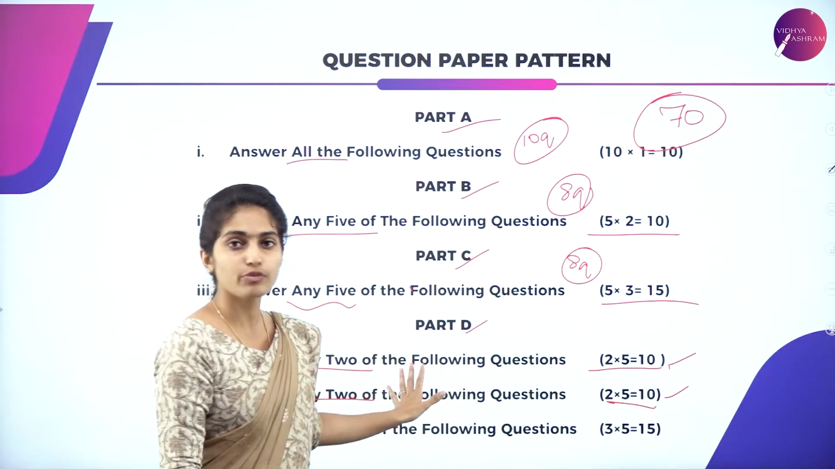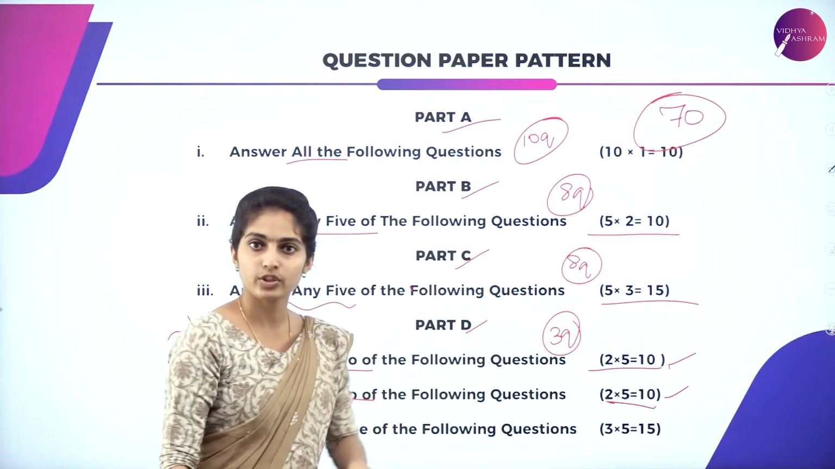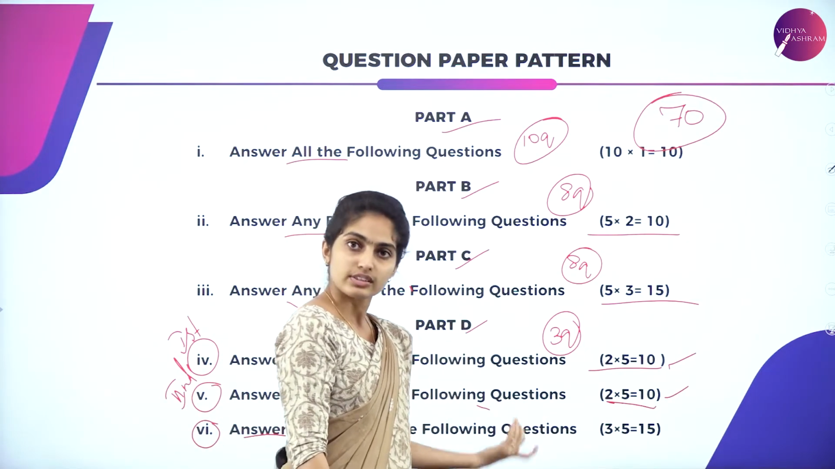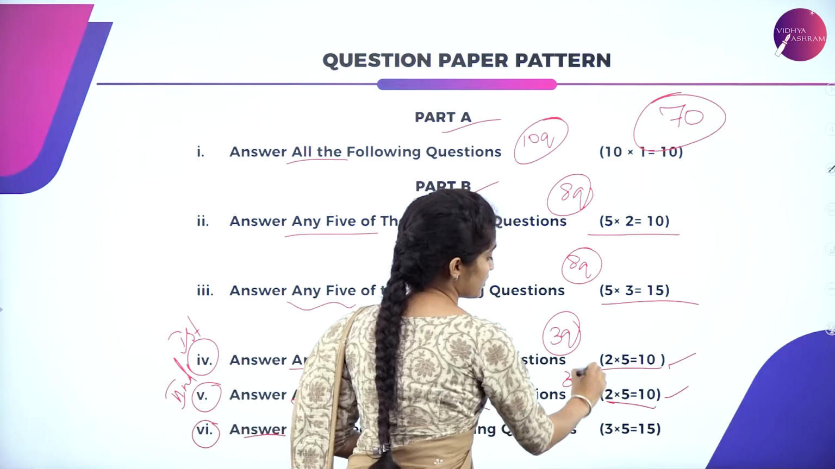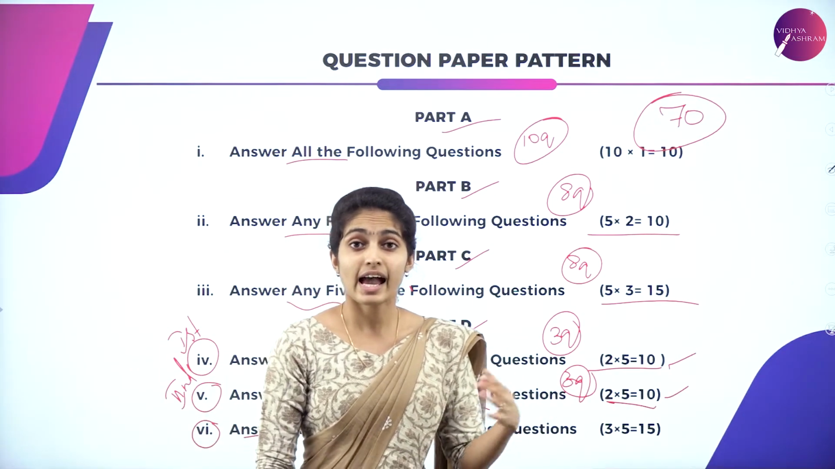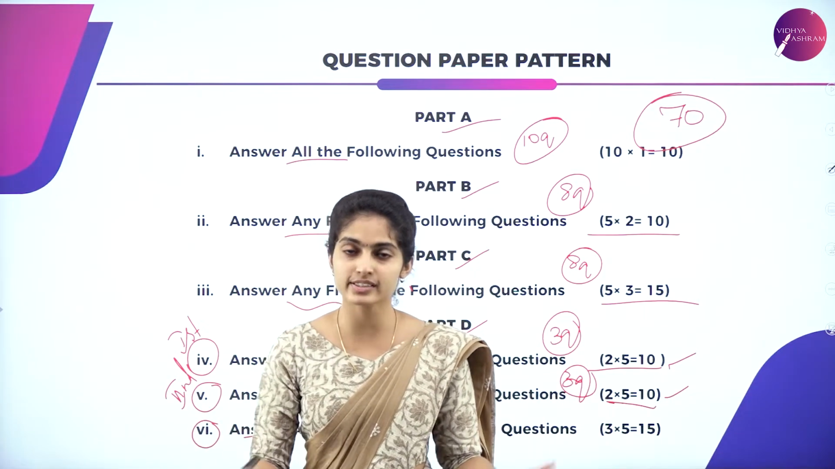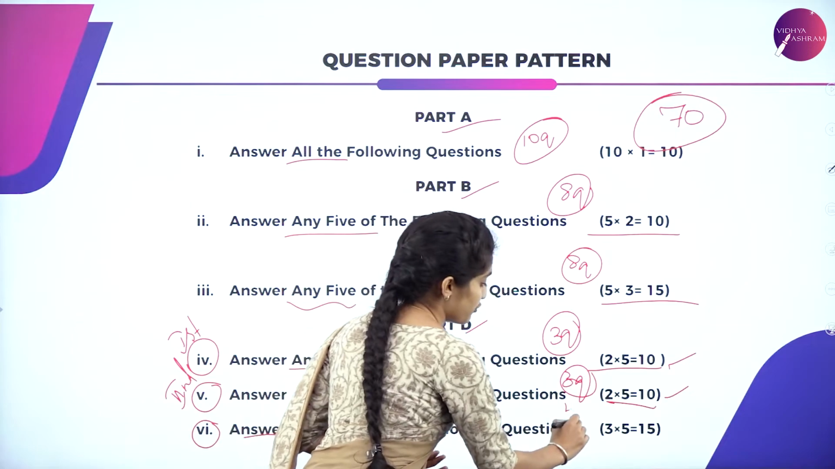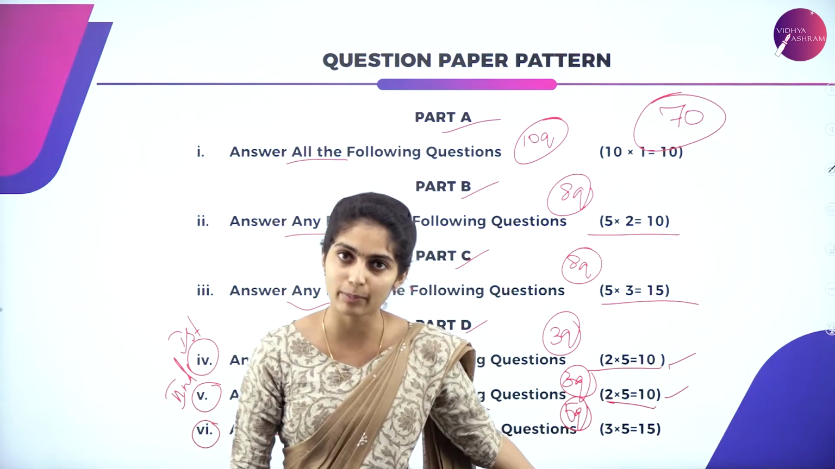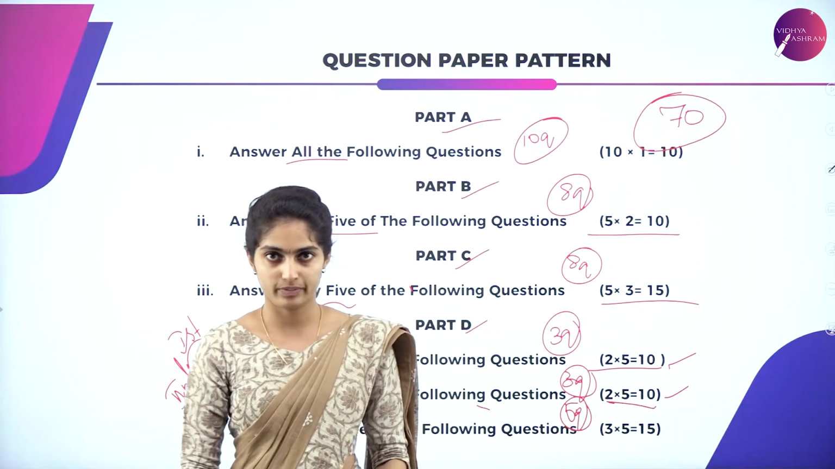Part D, any 2 of the following questions out of 3 questions. So again you can grab your 10 marks. Again in part D, fifth main, you have 3 questions out of which you have to write 2 questions and grab your 10 marks. And part D itself, that is the last main, sixth main, numericals, there you have 5 questions out of which you'll be writing 3 questions and you will have to grab your 15 marks in order to get your 70 marks on the whole.